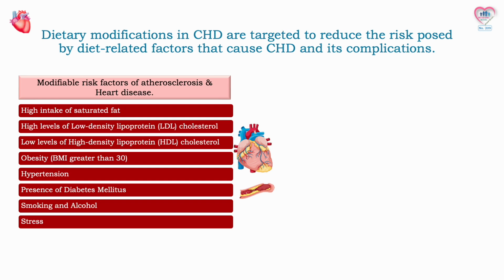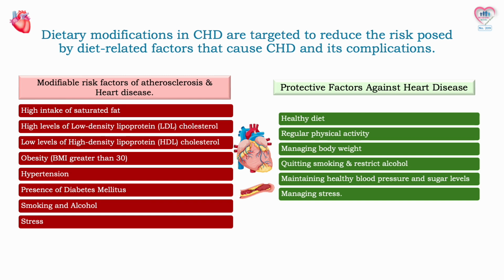They are, high intake of saturated fat, high levels of low-density lipoprotein, LDL cholesterol, low levels of high-density lipoprotein, HDL cholesterol, obesity, that is BMI greater than 30, hypertension, presence of diabetes mellitus, smoking and alcohol, and stress. On the other hand, the protective factors against coronary heart disease are, healthy diet, regular physical activity, managing body weight, quitting smoking and restricting alcohol, maintaining healthy blood pressure and sugar levels, and managing stress.